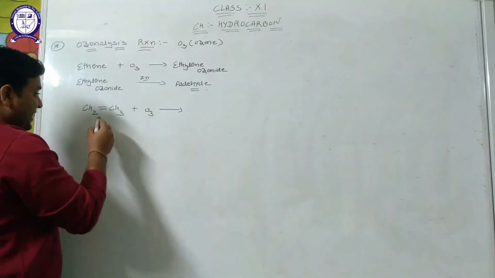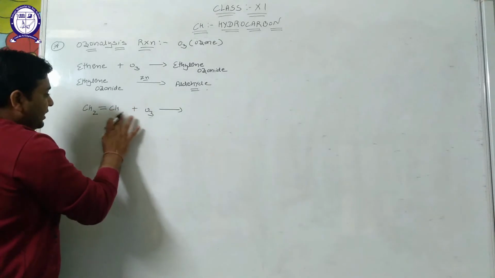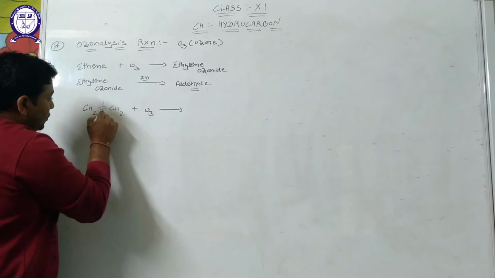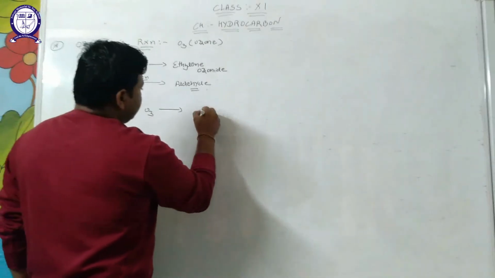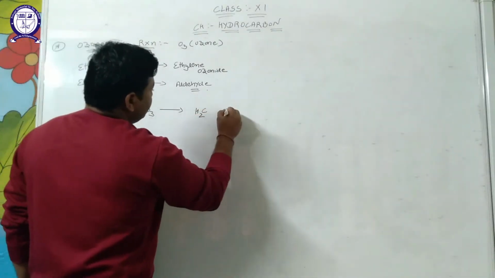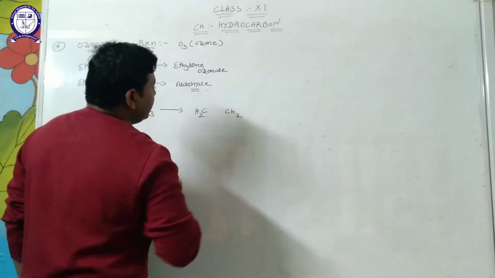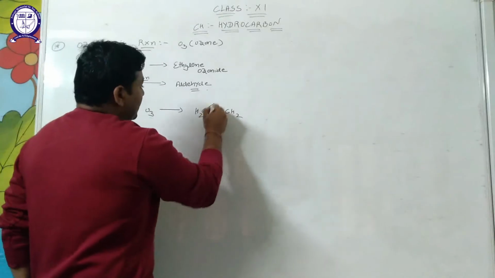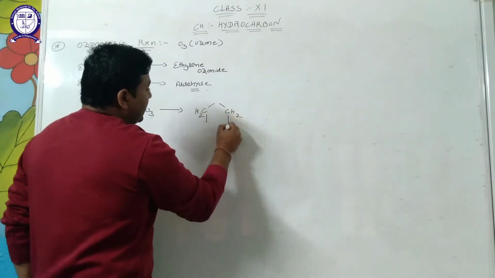How does the mechanism take place? Clean cleavage between two carbons. First CH2, second CH2, we take homolytic fission, half, half.